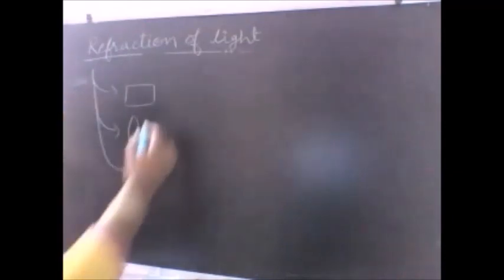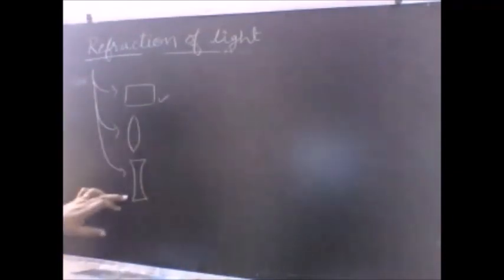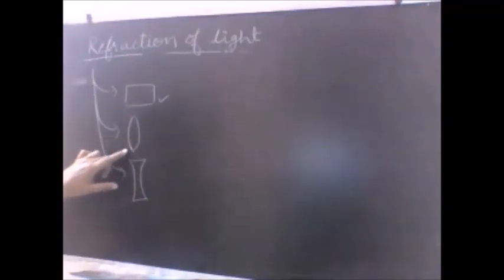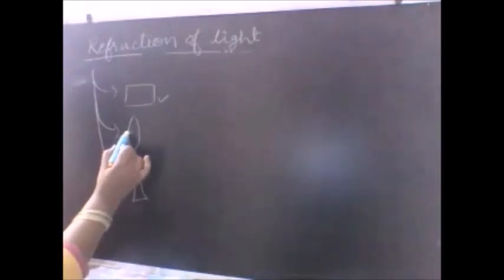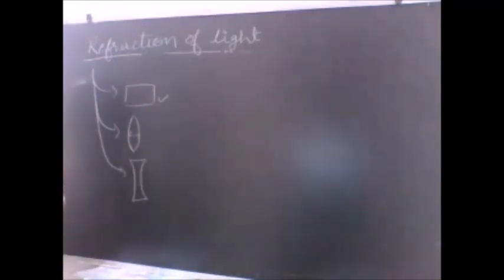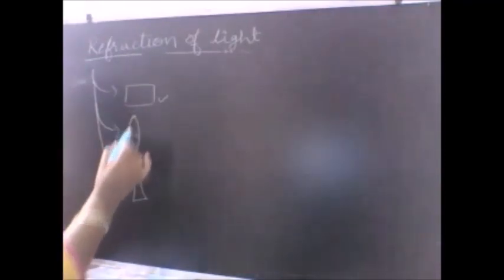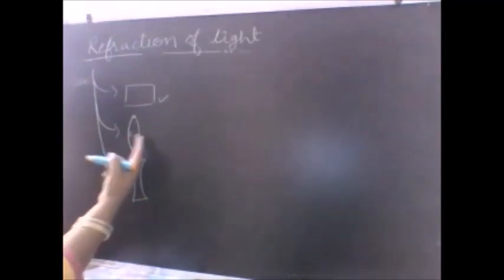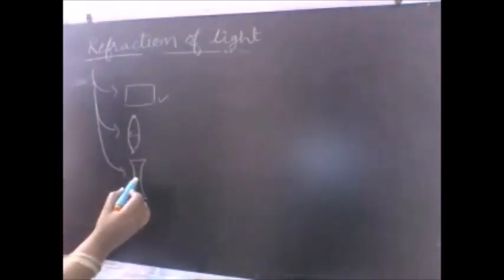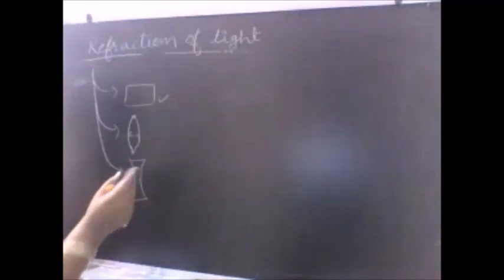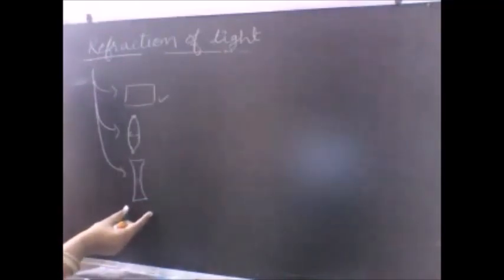So this case we have already done. What about the lenses here? We call these the spherical lenses. So what is the difference between the two? Just observe this lens. Isn't this lens thicker at the center and very thin at the edges, and just reciprocal here, this lens is thin at the center and very thick on the edges.